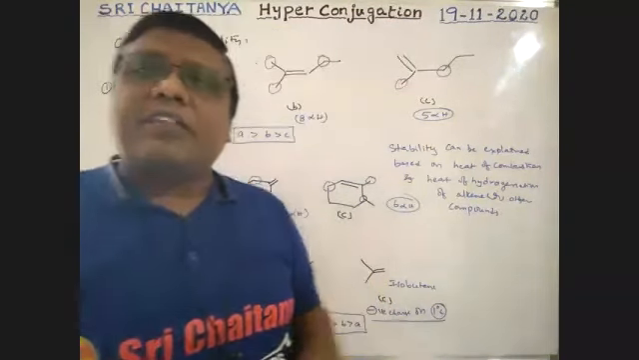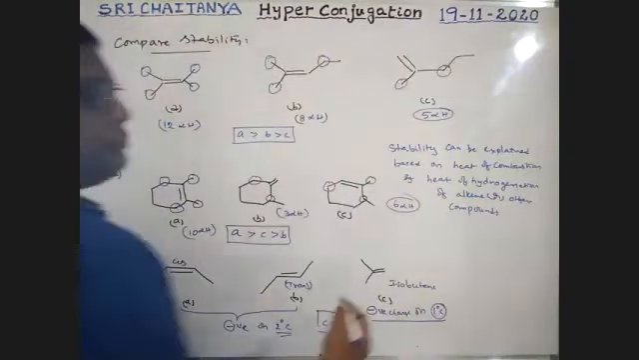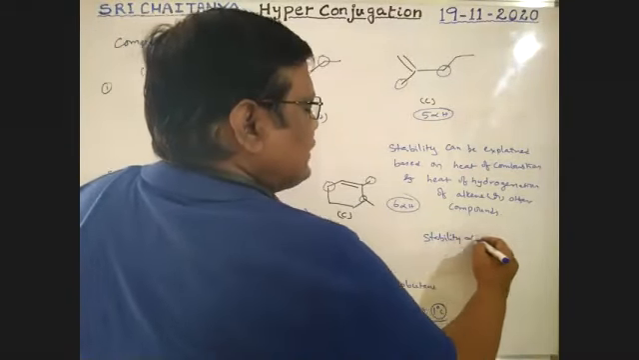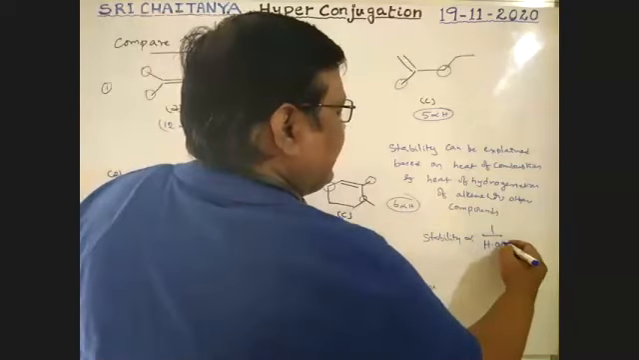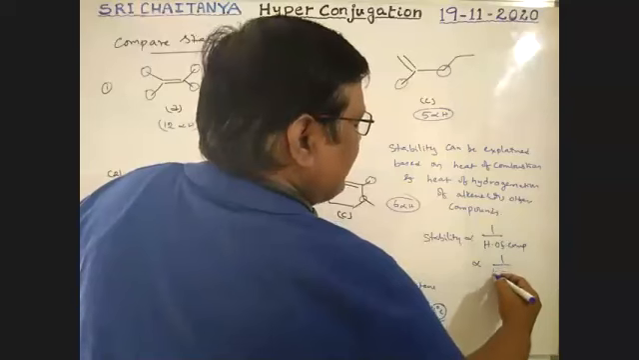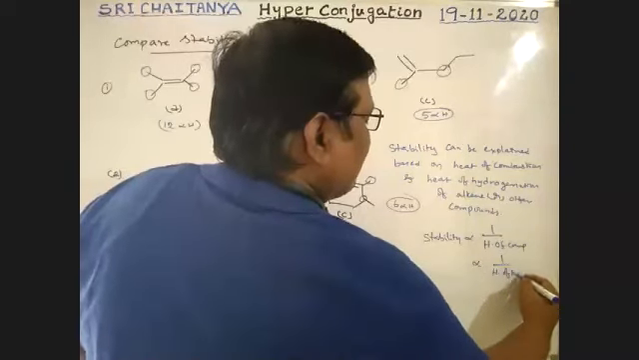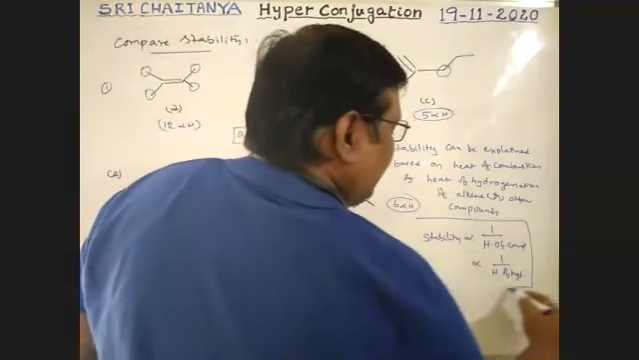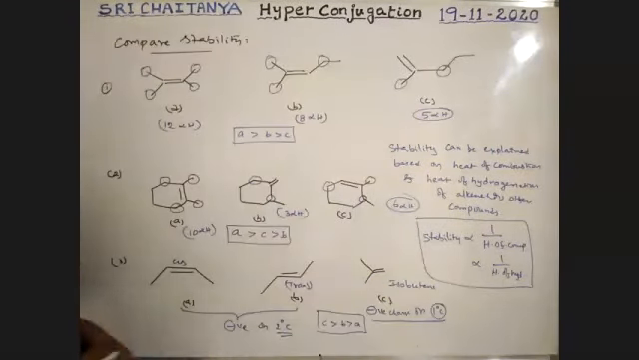Therefore, the stability of these compounds is inversely proportional to heat of combustion and also inversely proportional to heat of hydrogenation. Stability is inversely proportional to heat of combustion and heat of hydrogenation.